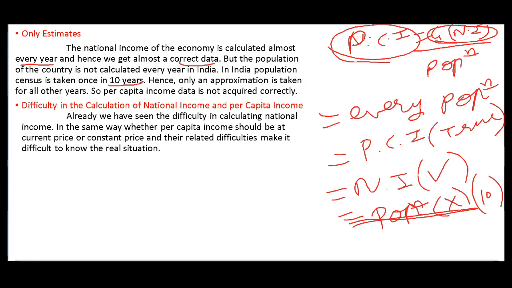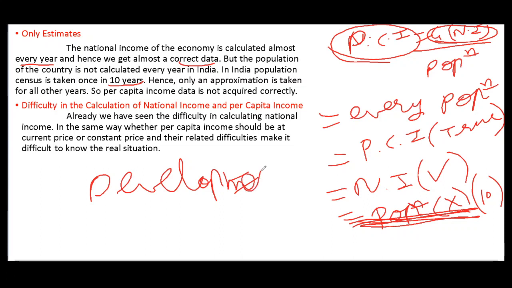Data we don't get properly. Why? Because the population is calculated once in 10 years. It is not calculated every year. On the other side, we see development every year.